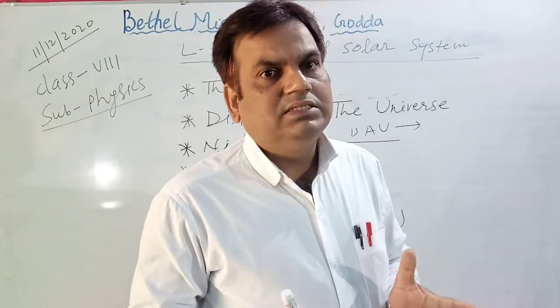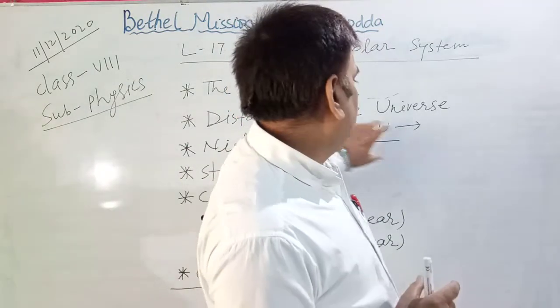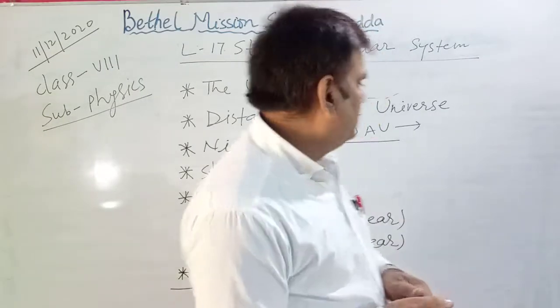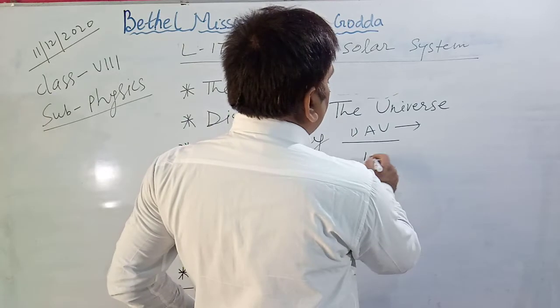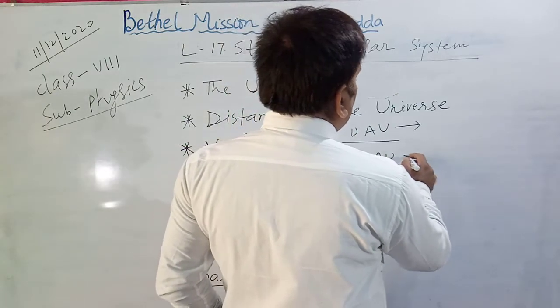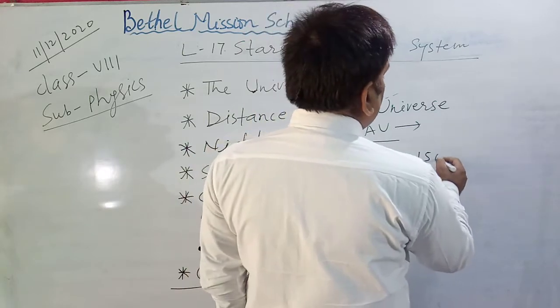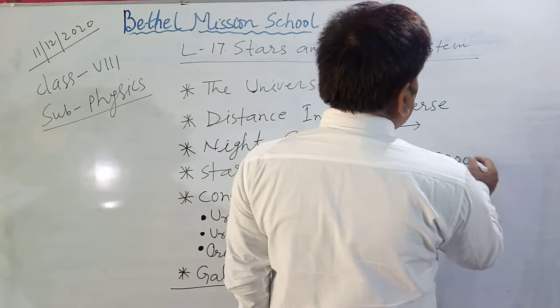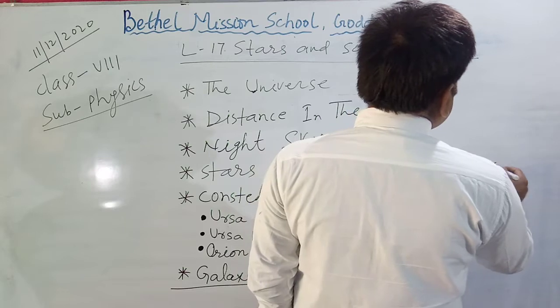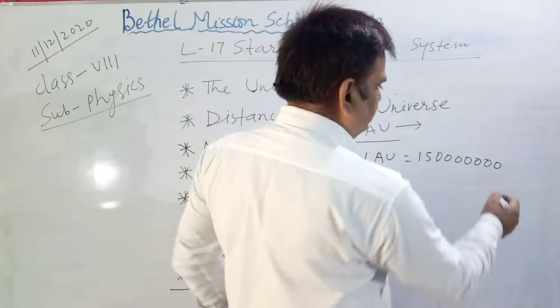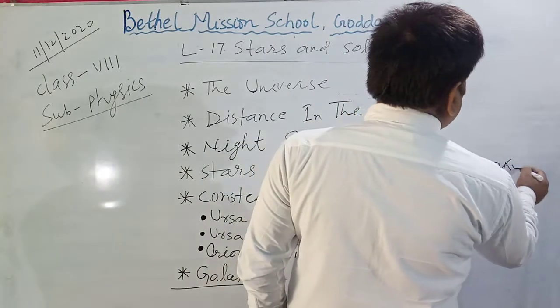This distance is known as one astronomical unit. It means 15 crore kilometers.